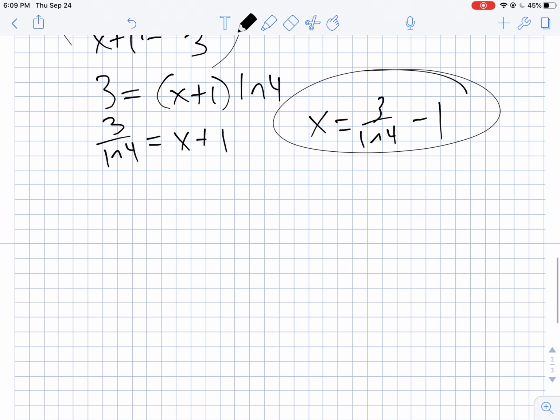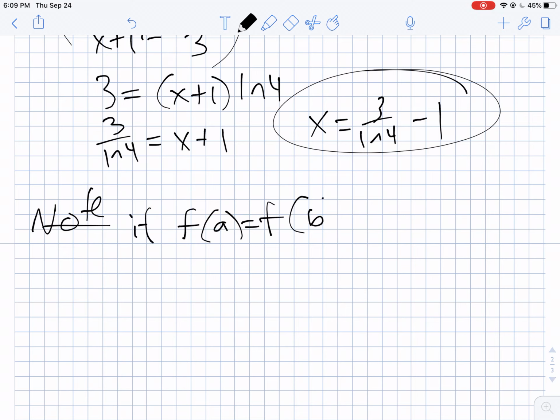And one thing I want to point out, here's kind of a note. So if f of A equals f of B, and again, your function is differentiable, one consequence of the mean value theorem is this.